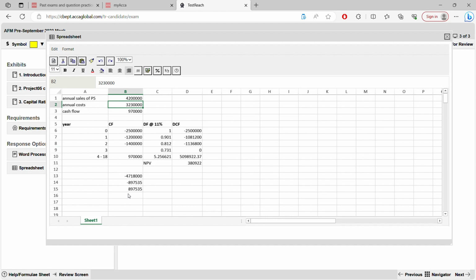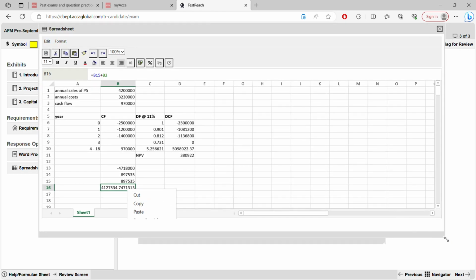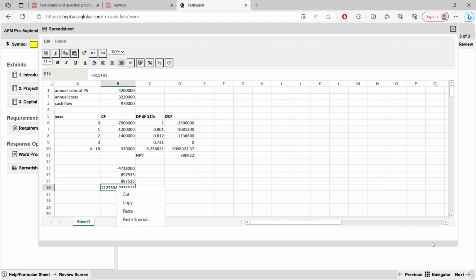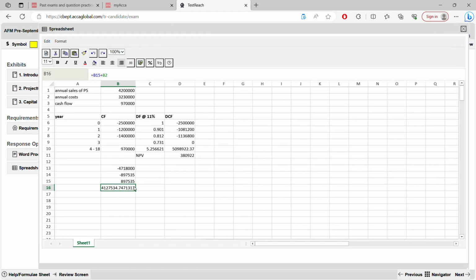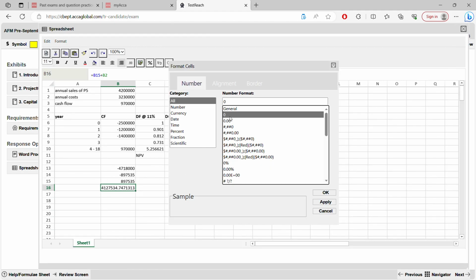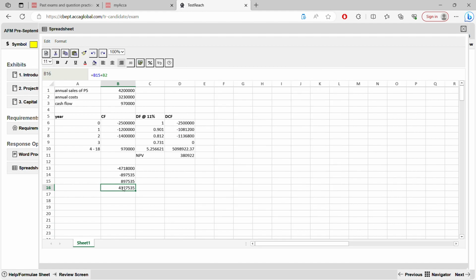Okay, so now you know this is your cost. So just simply add your cost with this. Enter. Always round it up so that the number looks easier for you to read. Otherwise, it's very difficult. You have to make the screen bigger to see this format cell. You see, this is the amount. So your sales revenue needs to reduce by this amount, 412. Now it is 420,000 currently.